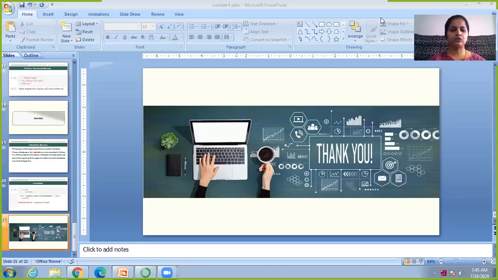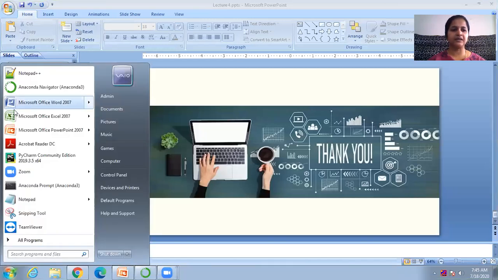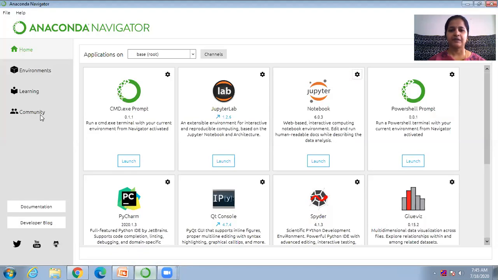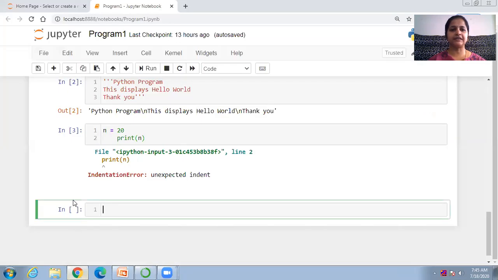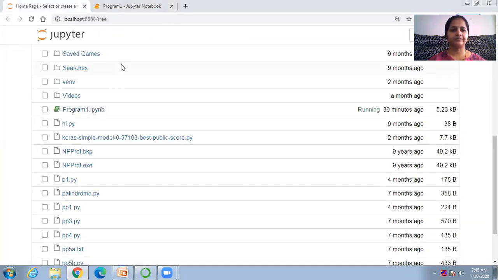So now we need to go here, start, open the Anaconda Navigator. Already I have opened the Anaconda Navigator. Then press launch. So here you will get this window.